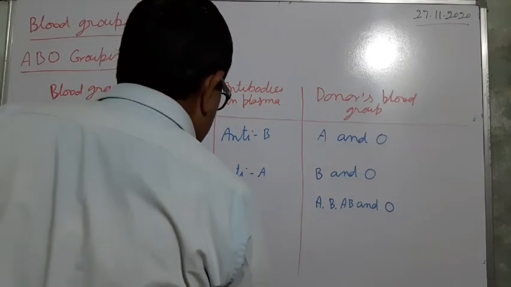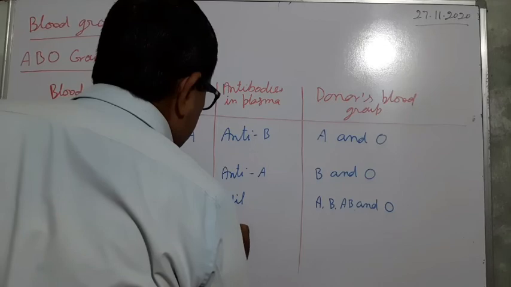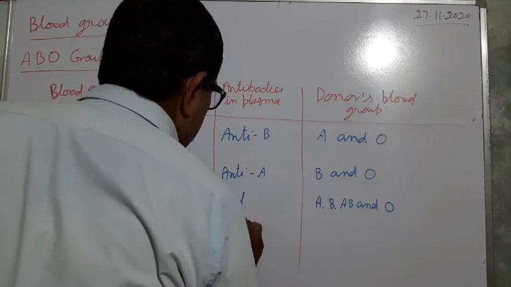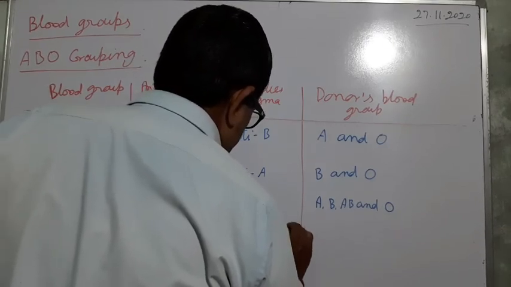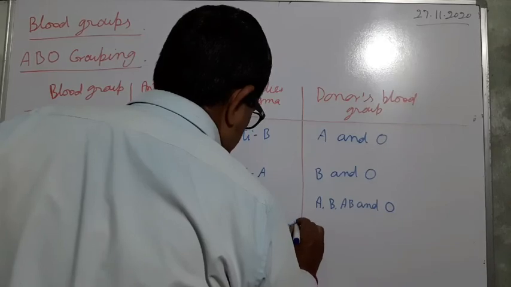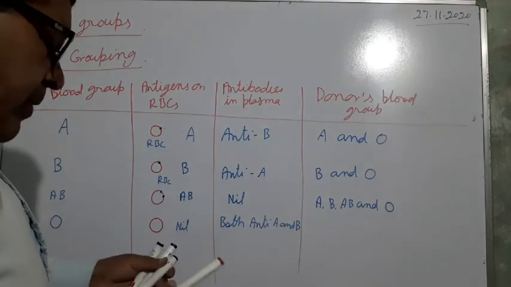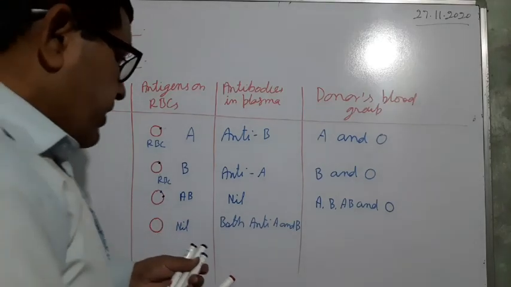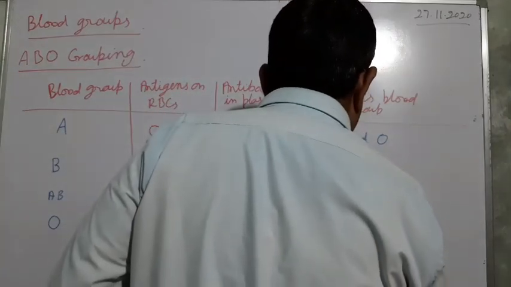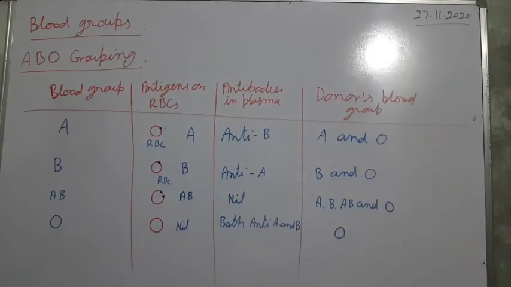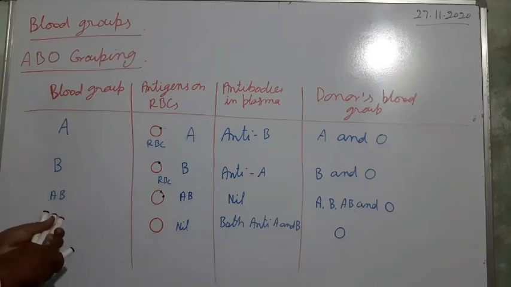Both anti-A and anti-B. Since both antibodies are present, only a person having the O blood group can donate blood to him.